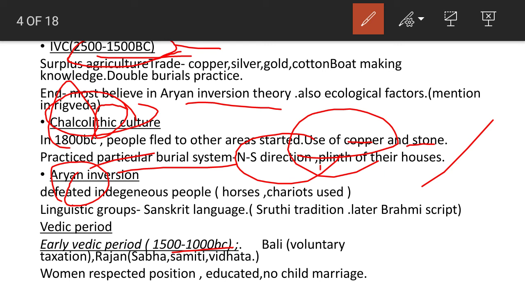Women were highly respected in the early Vedic period, and highly educated. No evidences of child marriage were there. Also, women participated in Sabha and Vidata.